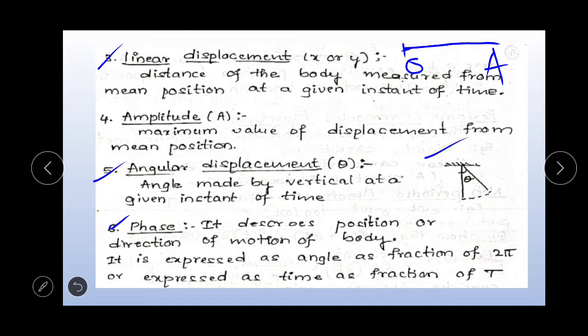So you just remember, what is phase? It describes the position or direction of motion of the body during oscillatory or rotational motion, so at which position the body is situated, right?